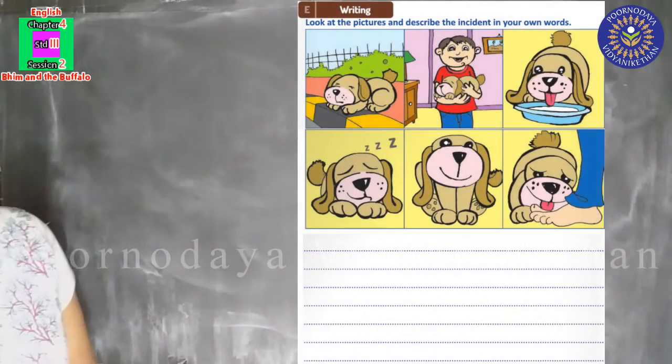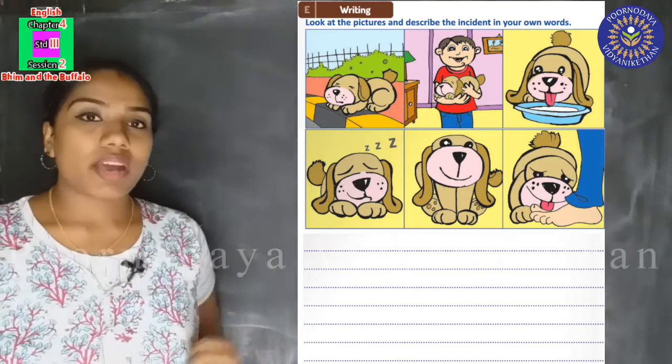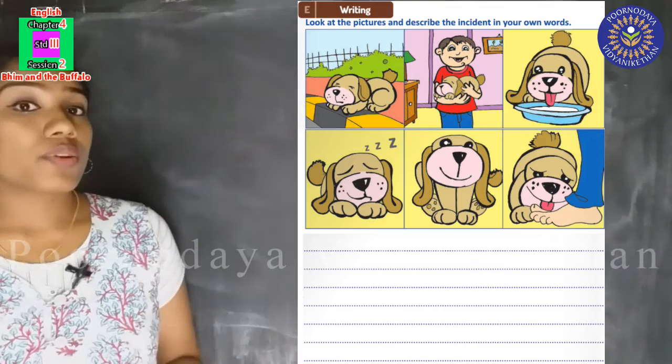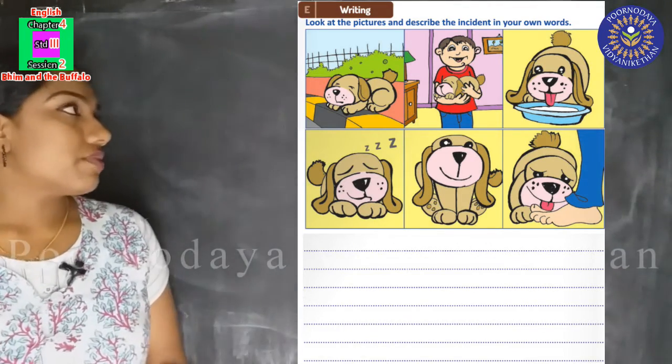See this, children. Some pictures are given here. What you have to do is look at the pictures and describe the incident in your own words. Now I'll tell the incident, but you have to write it in your own sentences in your textbook. So what is the first picture?